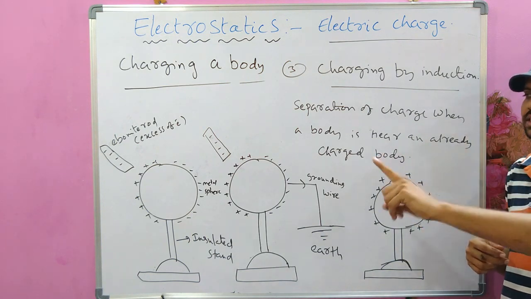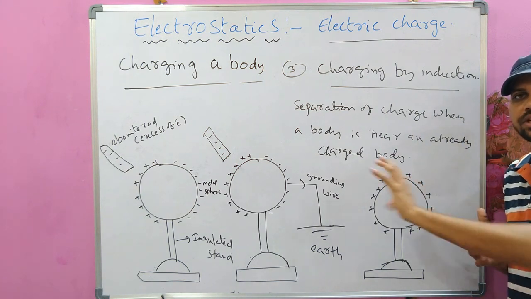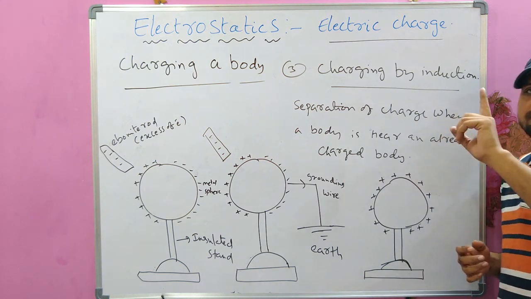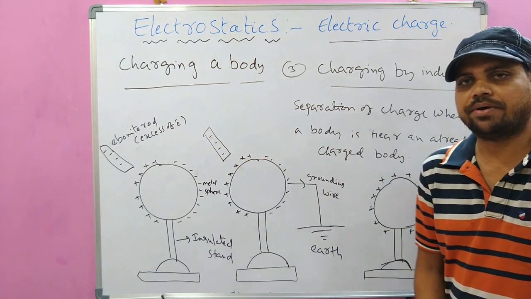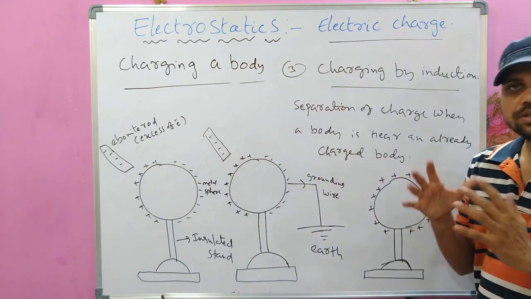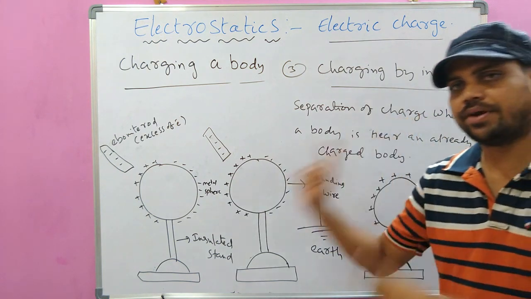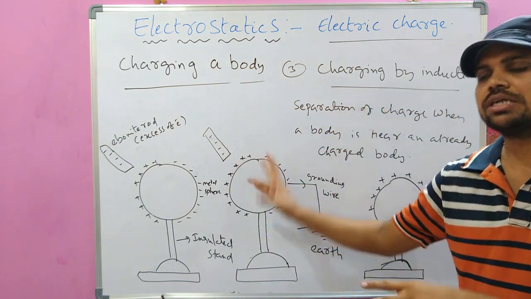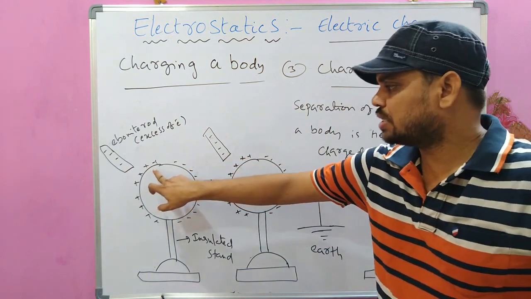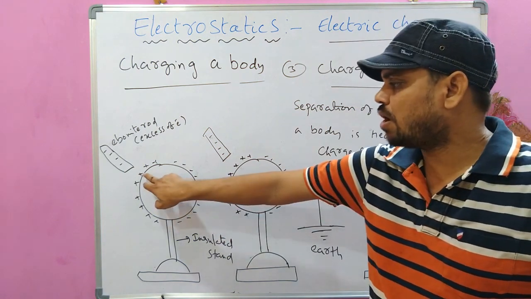See, first we have taken an uncharged metal sphere placed on an insulated stand, and we have brought one negatively charged ebonite rod nearby it without contact, so that because of the repulsion between electrons in the ebonite rod and electrons in the metal sphere, the electrons on this part of the sphere were transferred to this part by leaving a positive charge here.